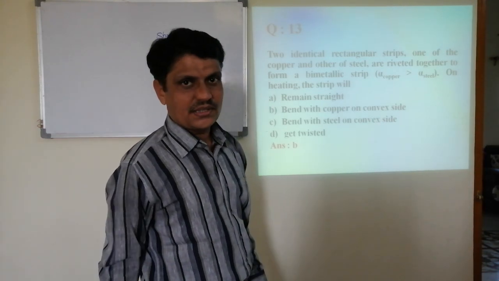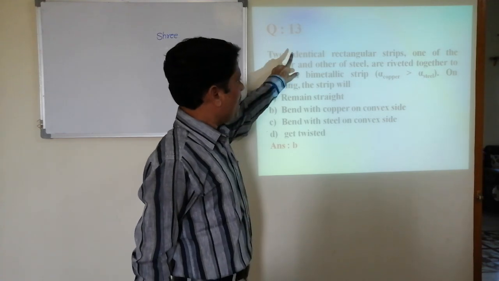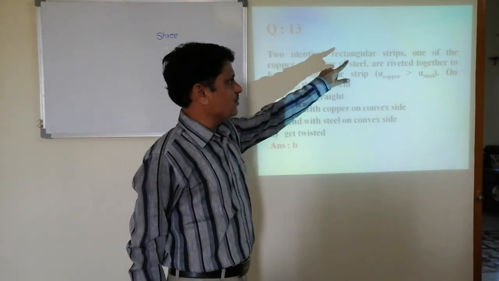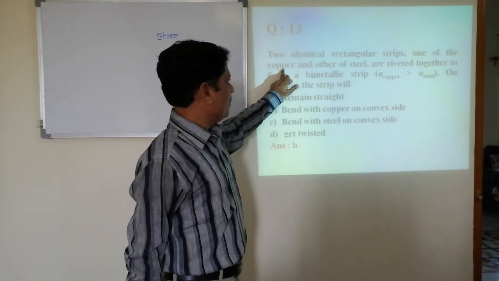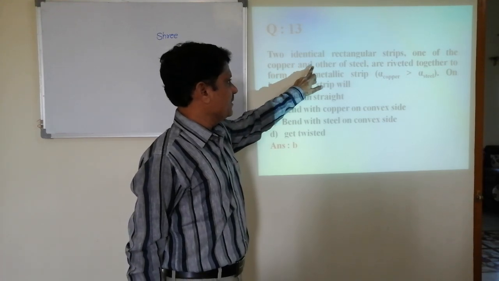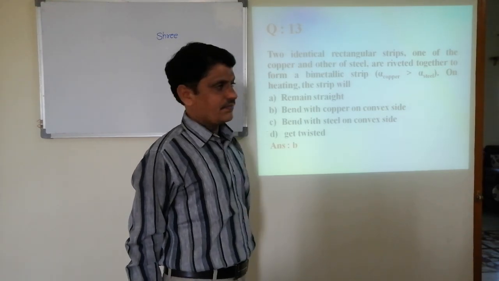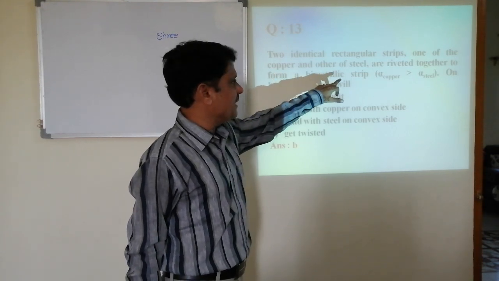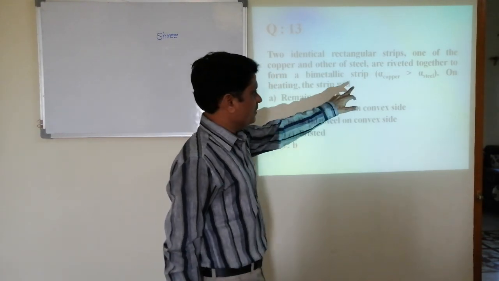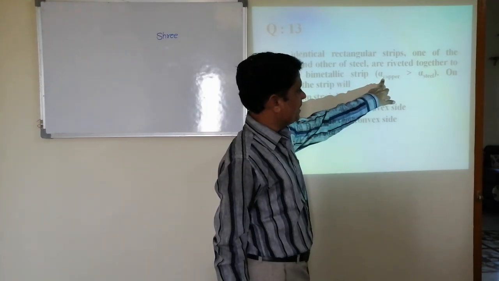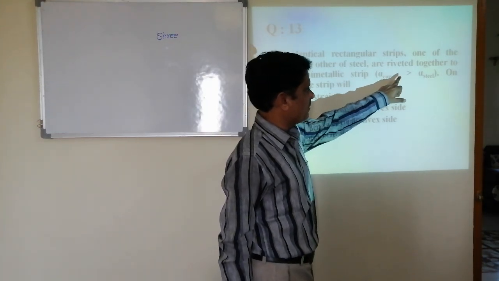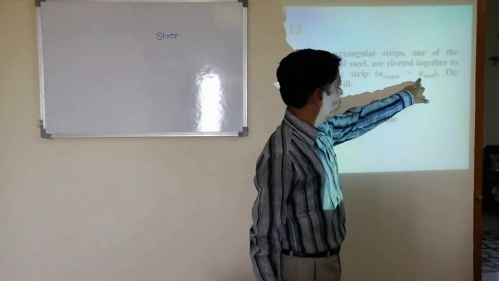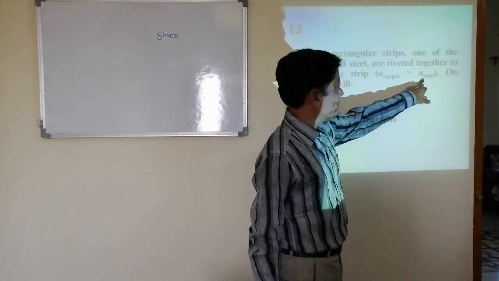My first question is: two identical rectangular strips, one of copper and the other of steel, are united together to form a bimetallic strip such that the coefficient of linear expansion of copper is greater than the coefficient of linear expansion of steel.